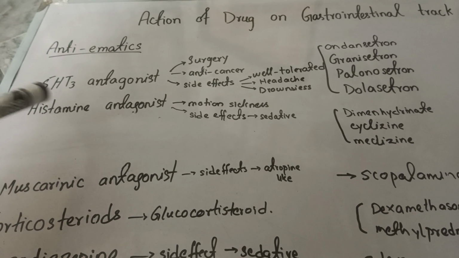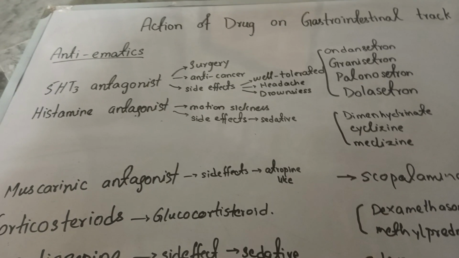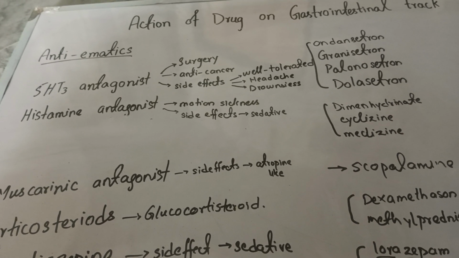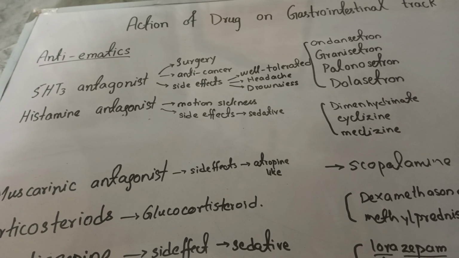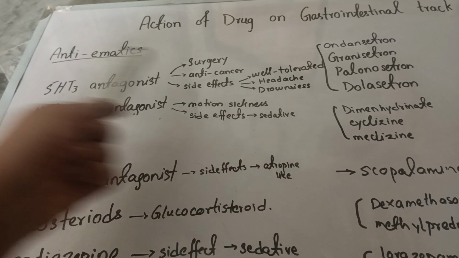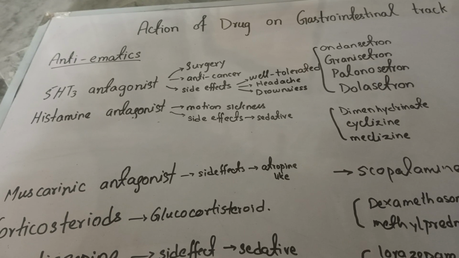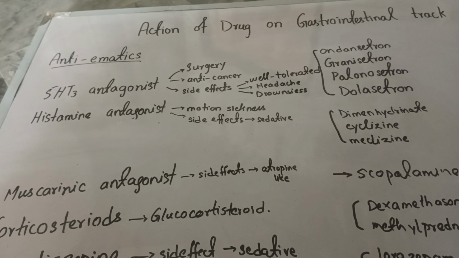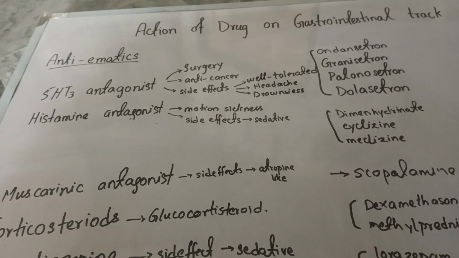First of all, serotonin antagonists are used after kidney surgery and after anti-cancer drugs. After you have taken a cytotoxic or anti-cancer drug, you have to take this anti-vomiting, anti-emetic drug. There are some side effects of these drugs. For example, they have well-tolerated side effects. Well tolerated means that the side effects are very small, like headache and drowsiness, where you can feel very fatigued and tired and have some headache.